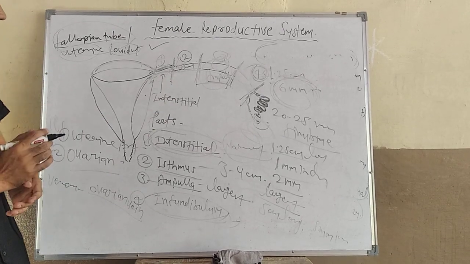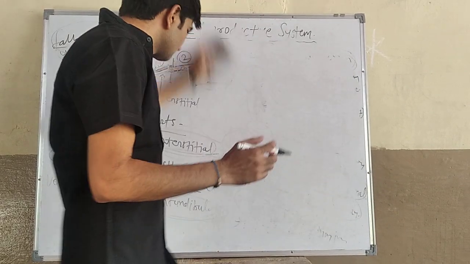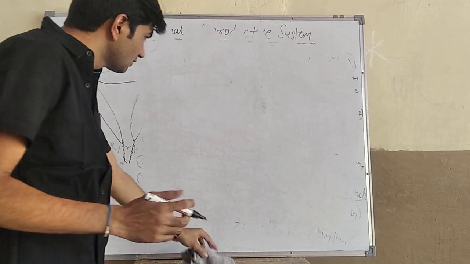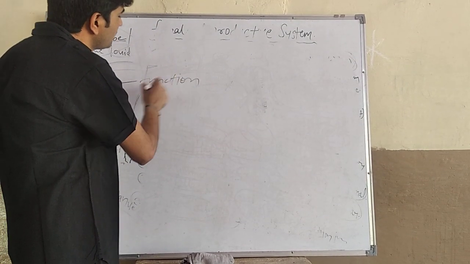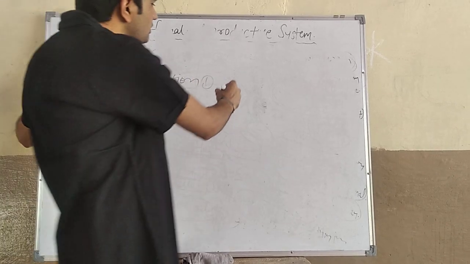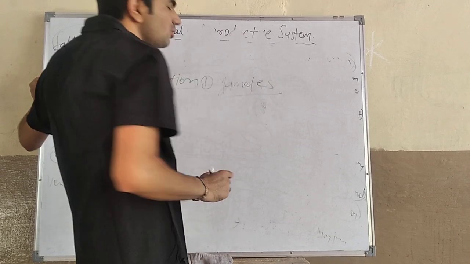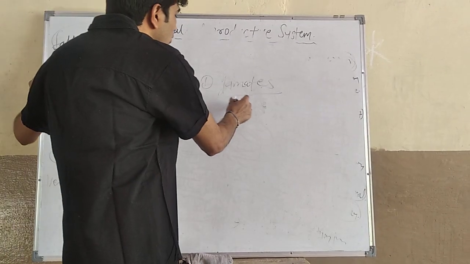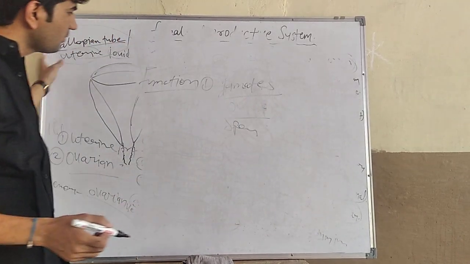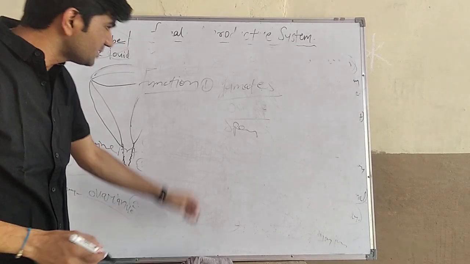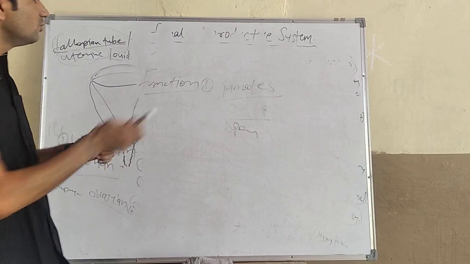Then the functions of the fallopian tube. First one is the transportation of gametes. Transportation of gametes means the female gamete is the ovum and the male gamete is the sperm. And the second function is to provide perfusion and nutrition for the zygote till 4 to 5 days.